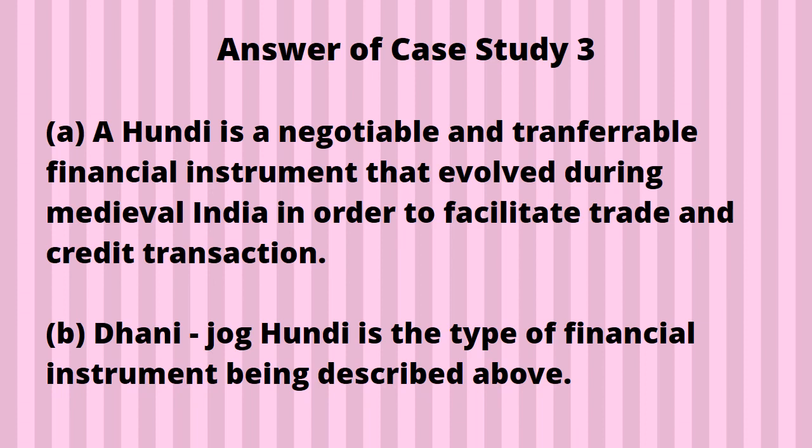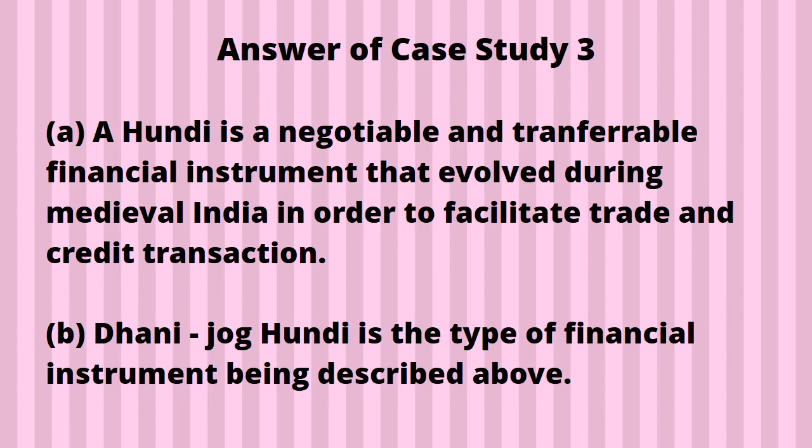A number, a hundi is a negotiable and transferable financial instrument. First understand, negotiable means you can increase or decrease the amount, you can do it like this, a little less or a little more. Negotiation is done. And transferable financial instrument means it can be given to anybody. It is the meaning of transferable financial instrument. That instrument can be given to anybody, given money, transferable.